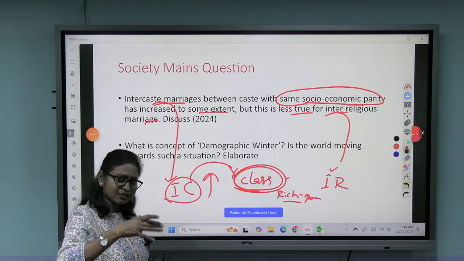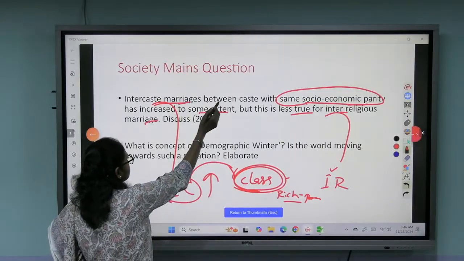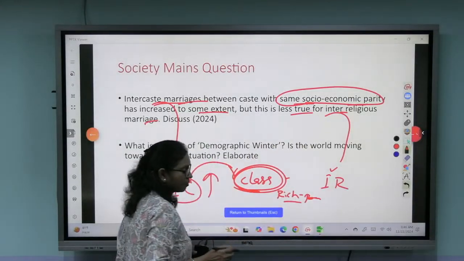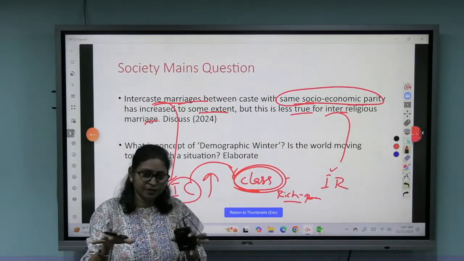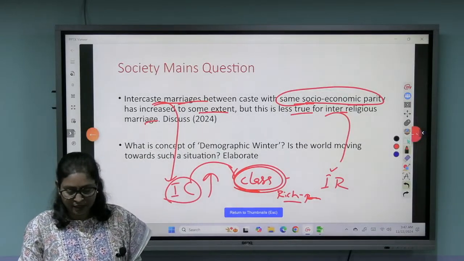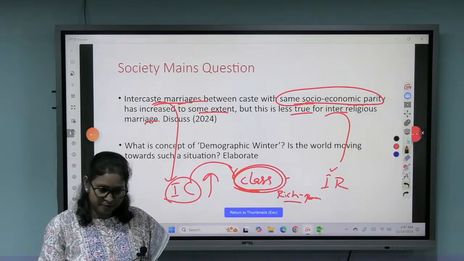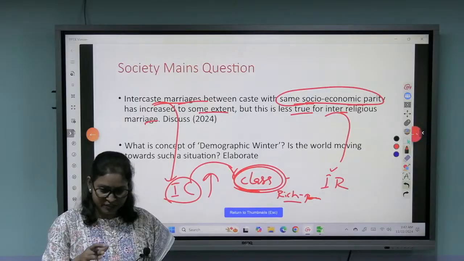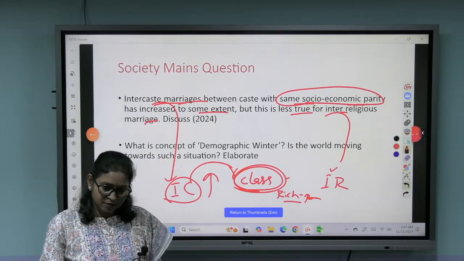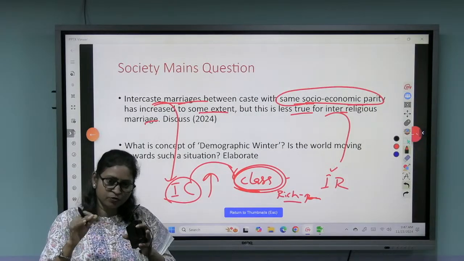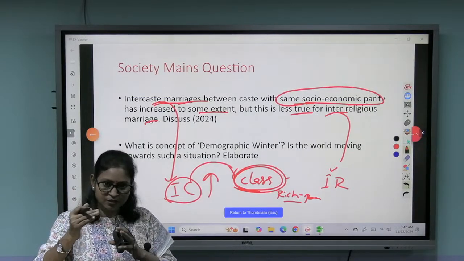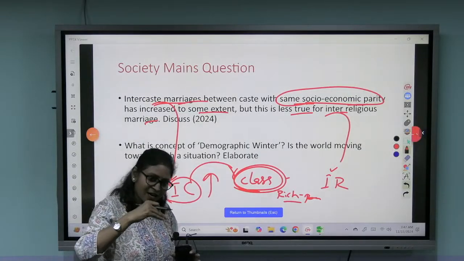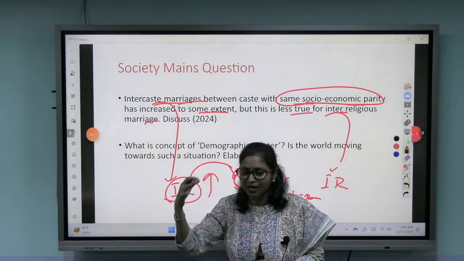So slowly the caste factor is going down because intercaste marriages are picking up, but of course with the same socio-economic parity. They should be at the same class level, right? For example, someone belonging to a Kshatriya caste marrying somebody from the Vaishya communities, but the parity should be the same. They should belong to the same class. If they are rich, it's among the rich. If they are poor, among the poor, right? So now the thing is basically the class distinction. Caste is slowly getting replaced with class distinction.